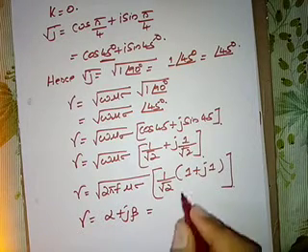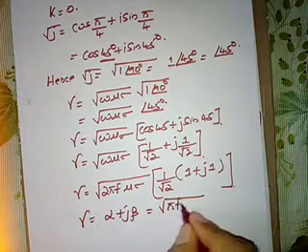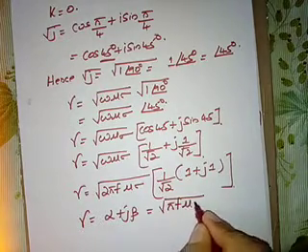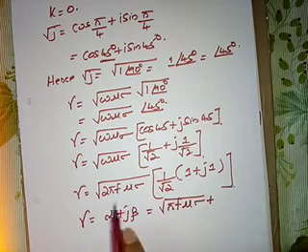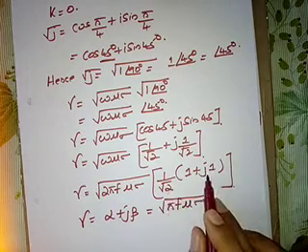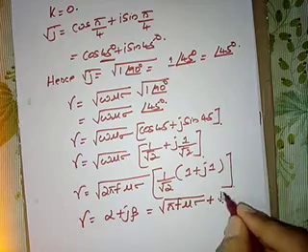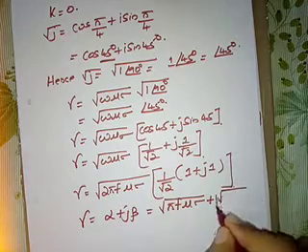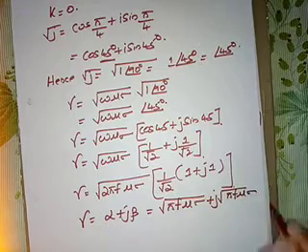So that means what it will be? This will be square root of pi f mu sigma plus, because root 2 and root 2 will get cancelled here, it will be square root of pi f mu sigma plus, again if you multiply 1 upon root 2 inside, plus j into 1 upon root 2, root 2 cancels here, so it will be simply plus j into square root of pi f mu sigma.